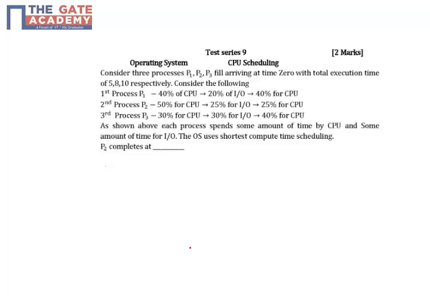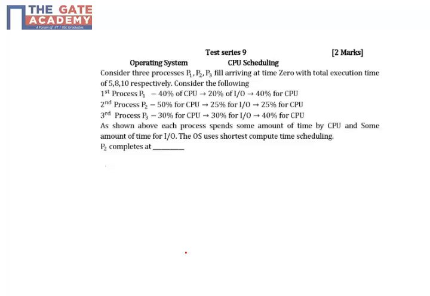So first of all, a few lines I want to add in the question: if there is a tie, then the tie will be broken by process ID. That means the process with the smaller ID number will be scheduled first. And one more thing I want to add is that the input output operation of any process can be overlapped with the input output operation of another process. So IO operations can be done in parallel.